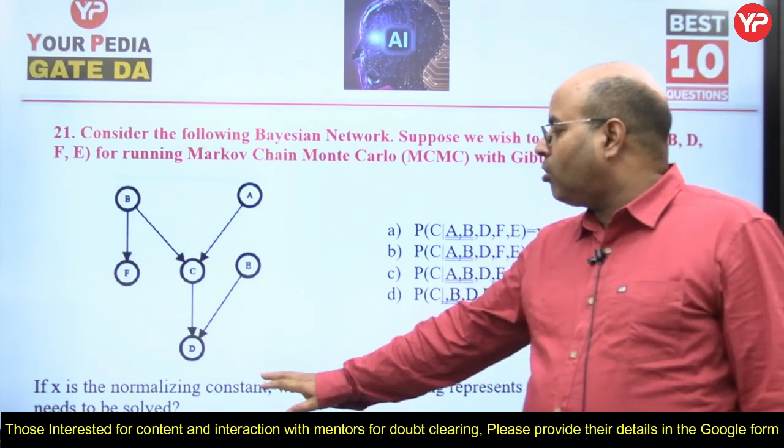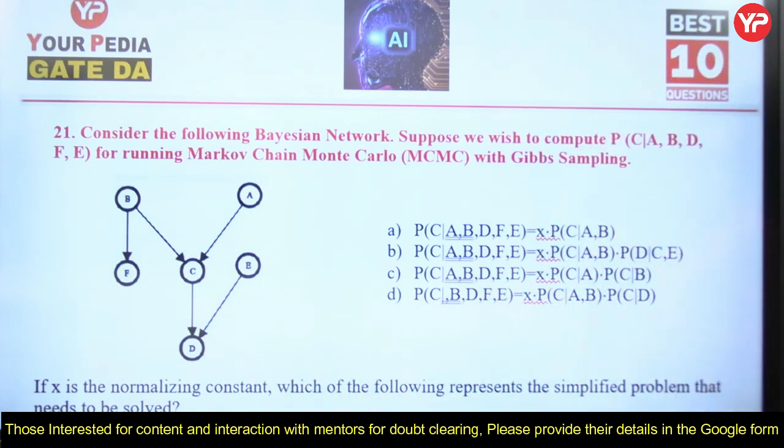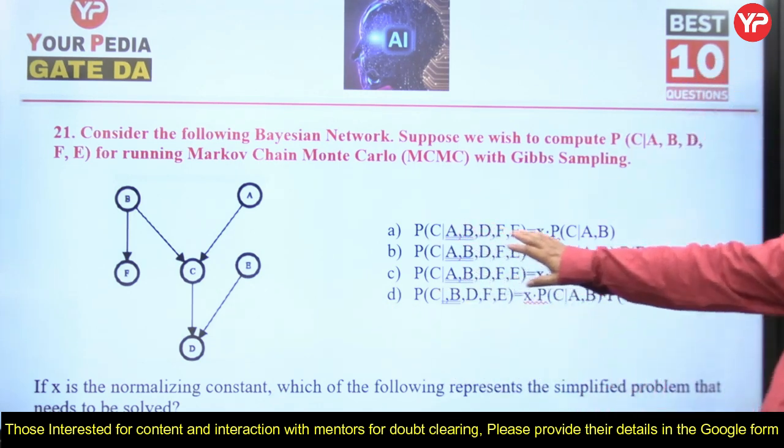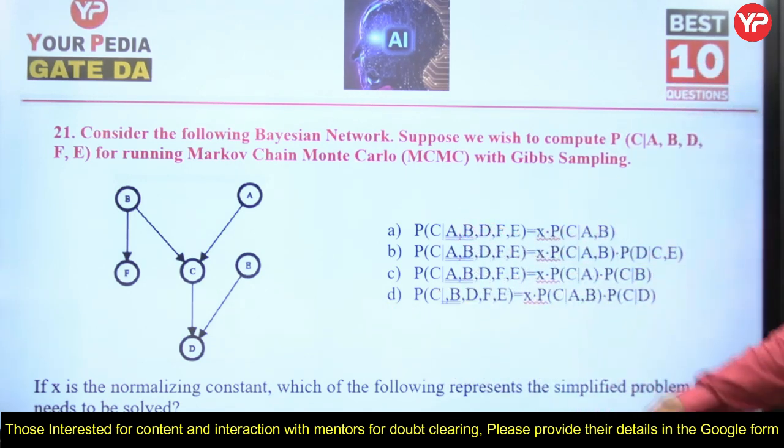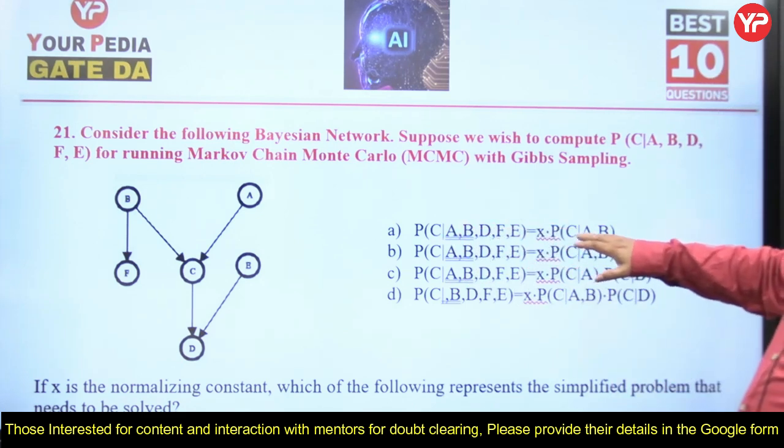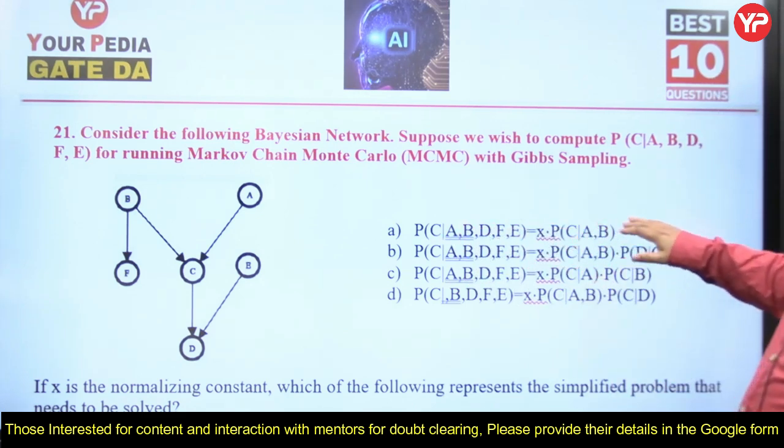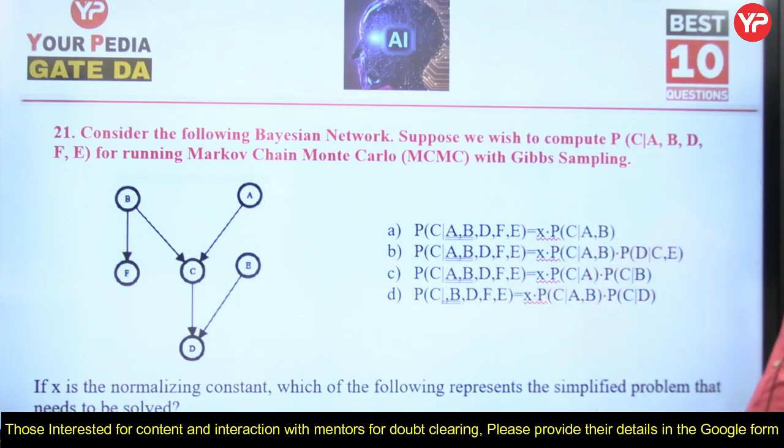So if X is the normalizing constant, which of the following represents the simplified problem that needs to be solved? Whether it's this one, probability of C over A, B, D, F is equal to X into probability of C over A, B, or this one, probability of C over A, B, D, F, E is equal to X into probability of C over A, B into probability of D over C, or this one or this one. You can stop this video here and try to solve it yourself. How to do it?